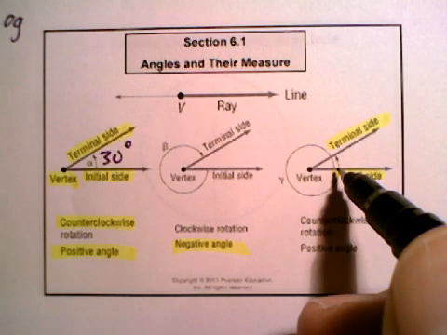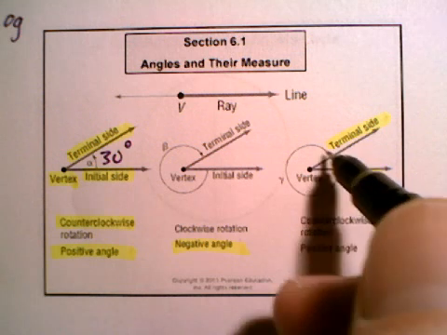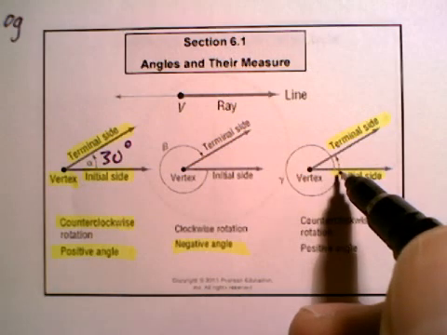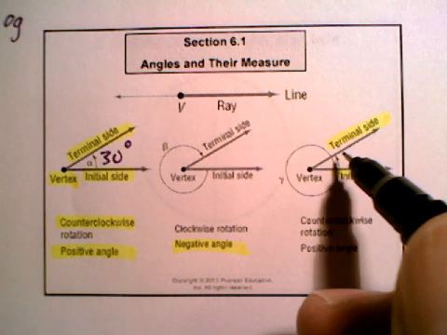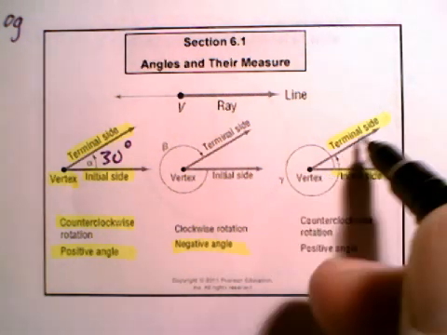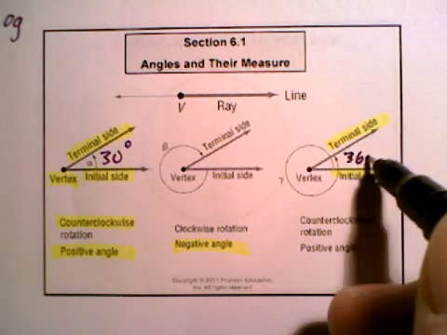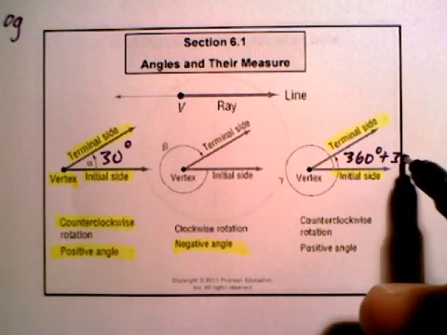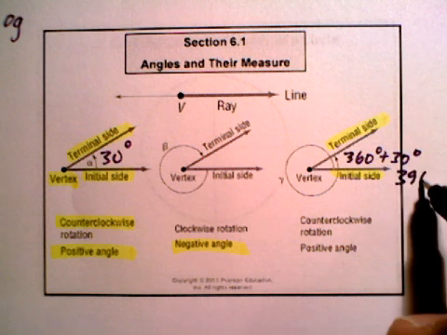But what would the angle's measure be if we ended up at the 30-degree angle after going all the way around and past the initial side? The angle can't be 30, but the end of the angle would be the same. So the 30-degree angle would be the same as a 360-degree plus 30-degree angle. And so we would say that angle measure is 390 degrees.